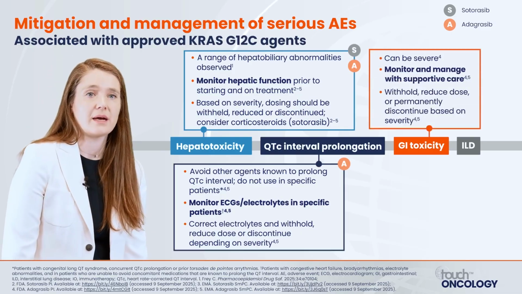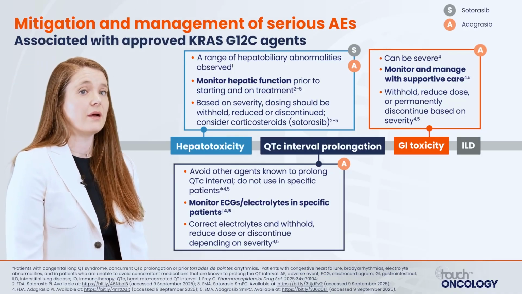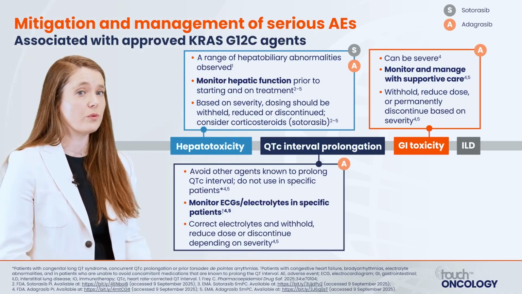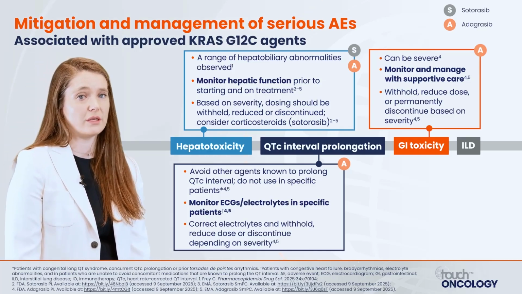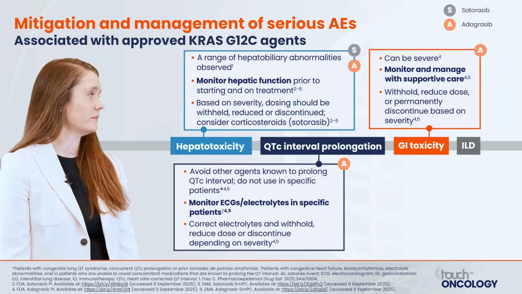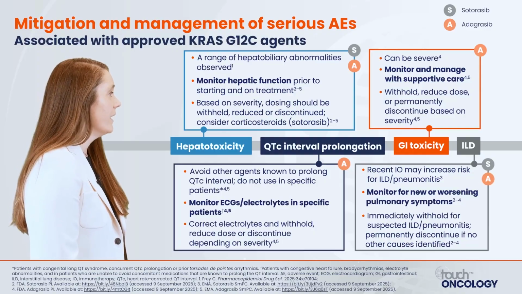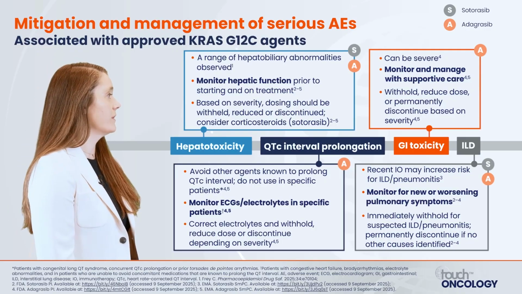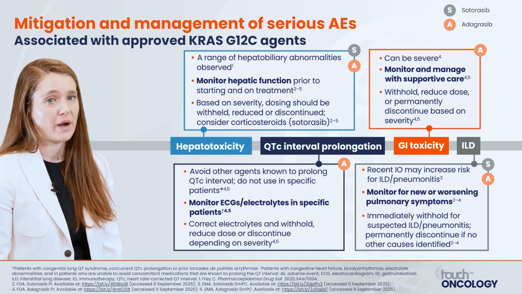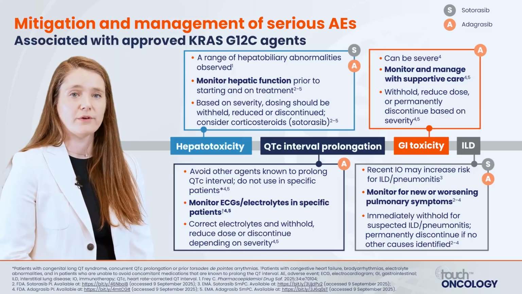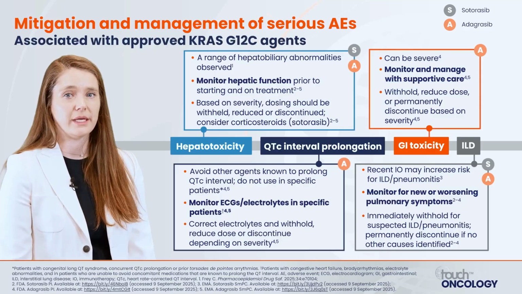Moving now towards GI toxicity, which is more severe with adagrasib, patients may need significant supportive care to get them through this GI toxicity and may also need dose interruption or even dose reduction to handle the GI toxicity. There is a theoretical risk of ILD with both sotorasib and adagrasib, and patients should be monitored for new or worsening pulmonary symptoms throughout their treatment. This is one that I take very seriously in my clinical practice. If a patient reports new cough or shortness of breath, I have a very low threshold to get a CT scan to assess for ILD.